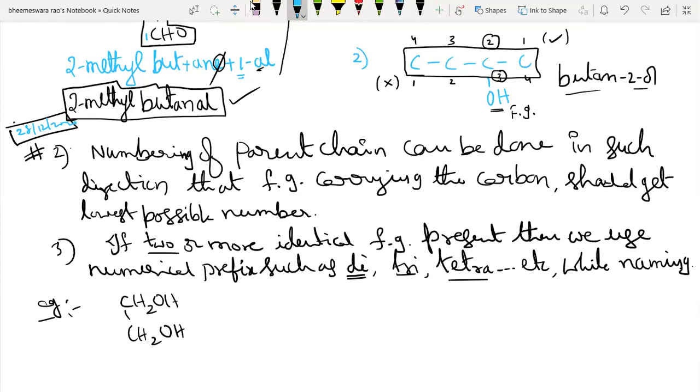What is the IUPAC name of this compound? Very good, Giri Prakash, there is a small mistake. Otherwise, it is more than 95% correct.